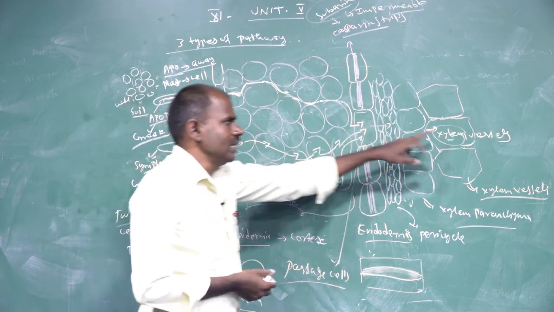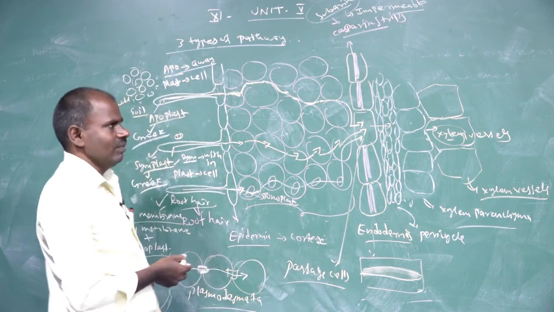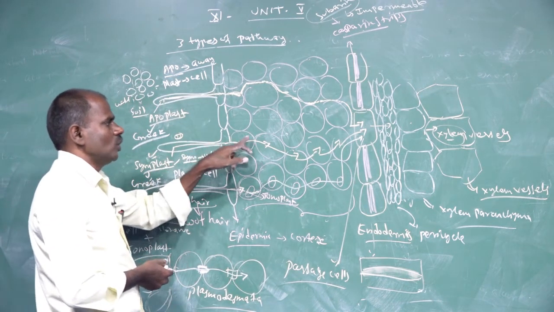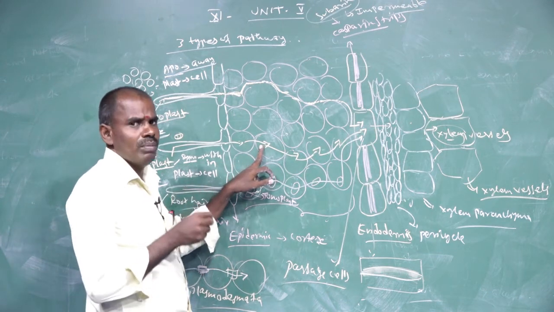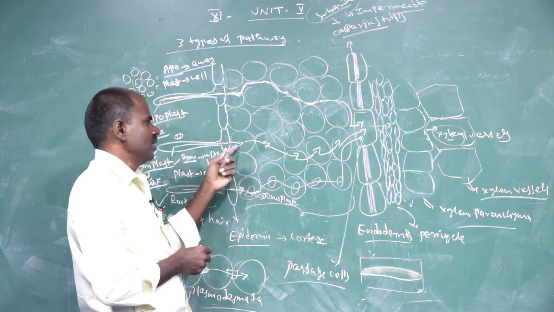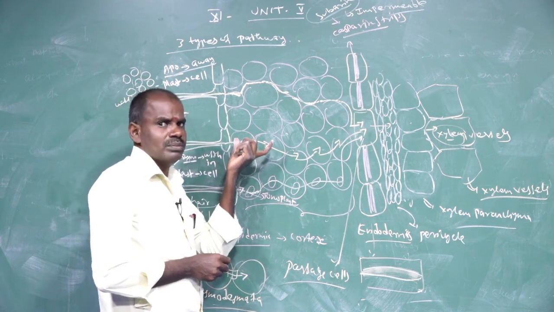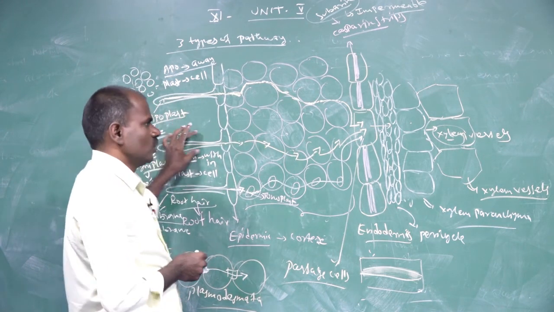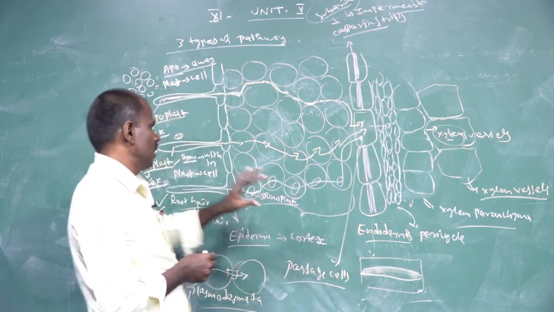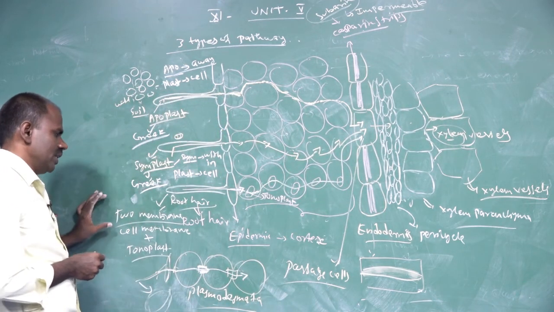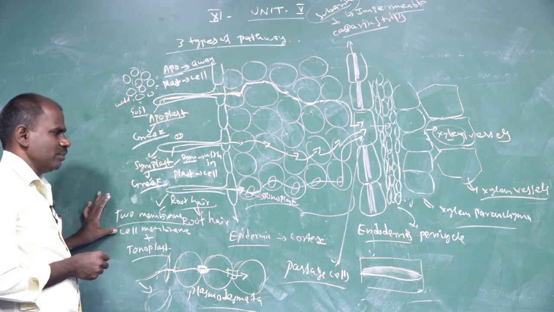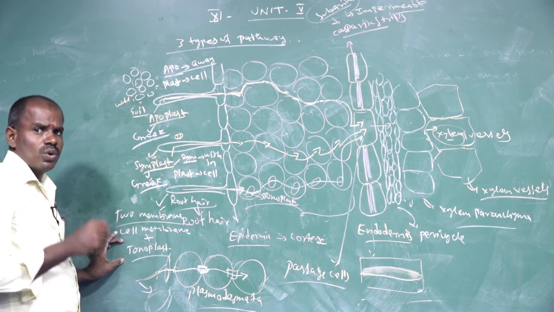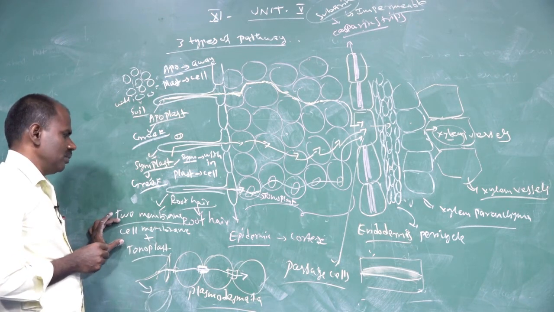The water reaches the xylem vessel elements. In the symplast pathway, the water molecule moves from cell to cell through the plasmodesmata, from the root hair zone to the xylem vessel. The third one is the transmembrane system, which involves two membrane systems: the cell membrane and the tonoplast membrane.